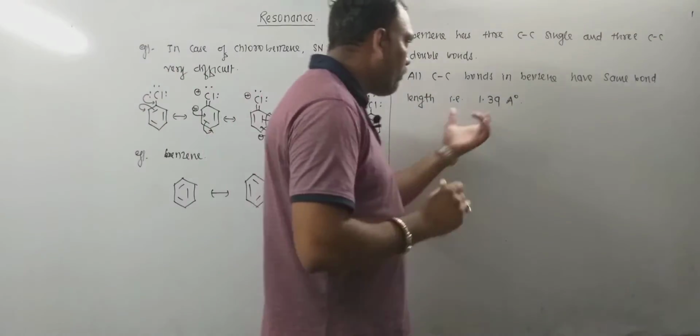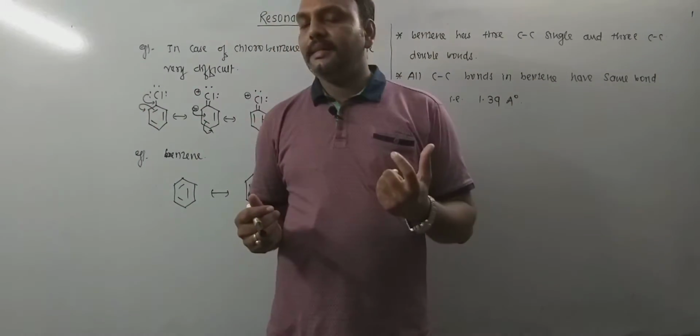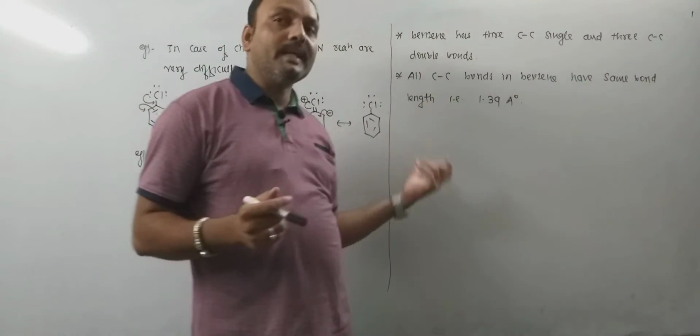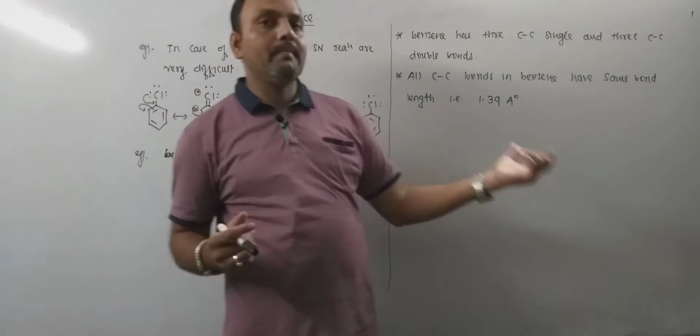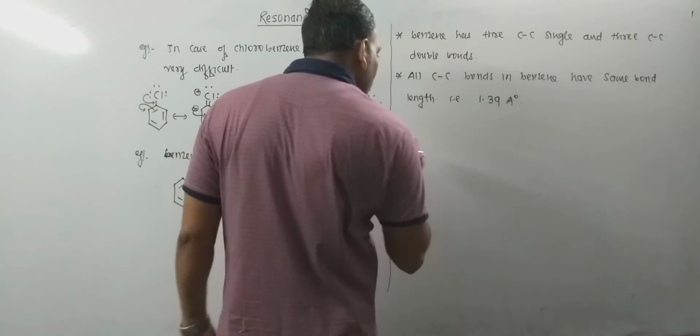Now this bond length is an intermediate bond length. Between what? Between the carbon-carbon single bond length and the carbon-carbon double bond length. So this is a very crucial and important thing to be noted.